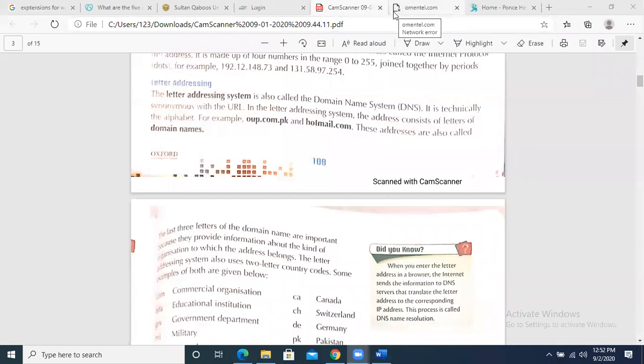Send the email using your cell phone, then open the email on the laptop, download it, and then submit that image in your Google Classroom. It is quite an easy way. Good.